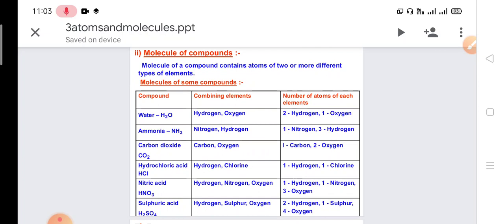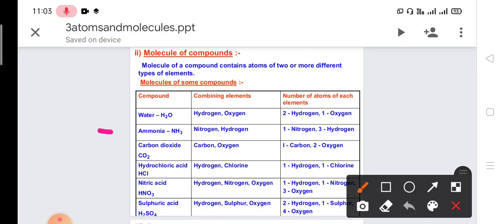Next one is ammonia. The ammonia formula is NH3: one nitrogen and three hydrogen combine to form one molecule of the compound ammonia. Then the third one is carbon dioxide, CO2. One carbon combines with two oxygen and forms a molecule of a compound. Next is hydrochloric acid, HCl. Here hydrogen and chlorine are different elements, so it is also forming a molecule of a compound.